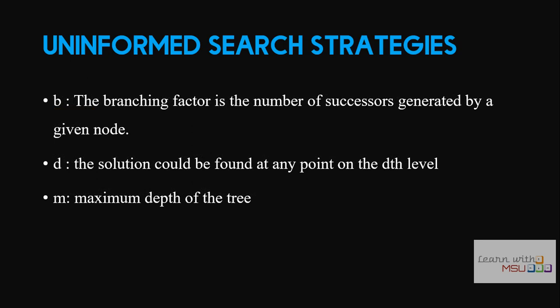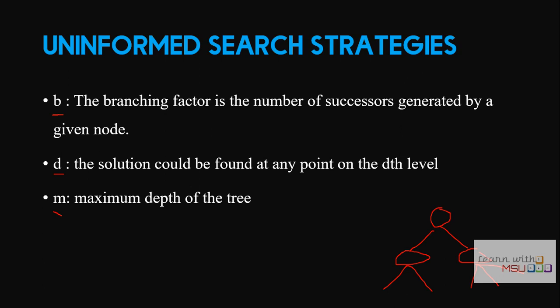First and foremost, we will discuss the basic things. We will define 3 different terms. What is meant by b? b is the branching factor. That is the number of successors generated by a given node. So for a tree, it may produce a number of successors. Let us consider this as a tree. Now the branching factor for this tree is 2, because this node is generating a maximum of 2 children, and this node is generating a maximum of 2, and this node is generating a maximum of 2. Suppose this node is generating 3 nodes, then the branching factor is 3. So the maximum number of successors generated by each node is called the branching factor b.